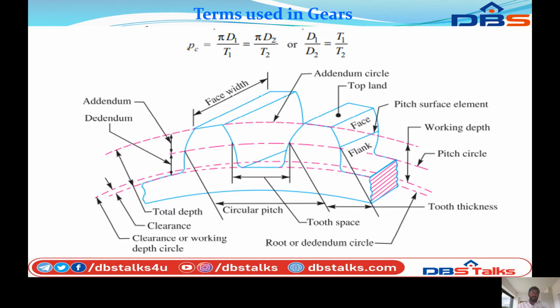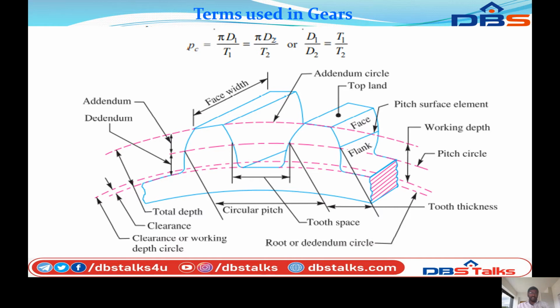The distance between the clearance or working depth circle and the root or dedendum circle, that gap, is the clearance.